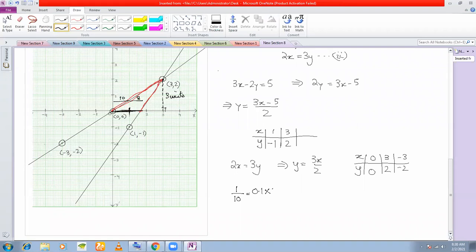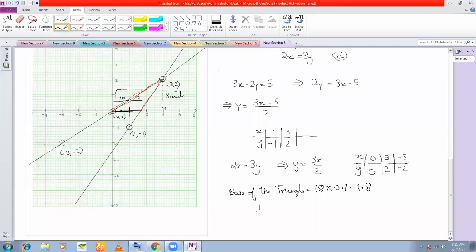So what is the base of the triangle? You're moving 18 divisions, and one division is 0.1. So 18 into 0.1 is 1.8. So the base is 1.8.